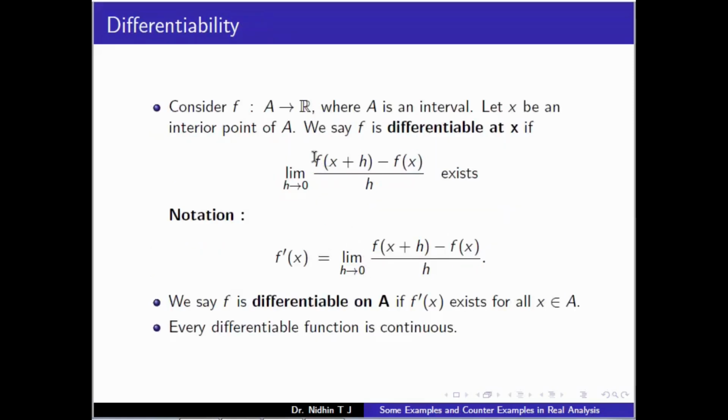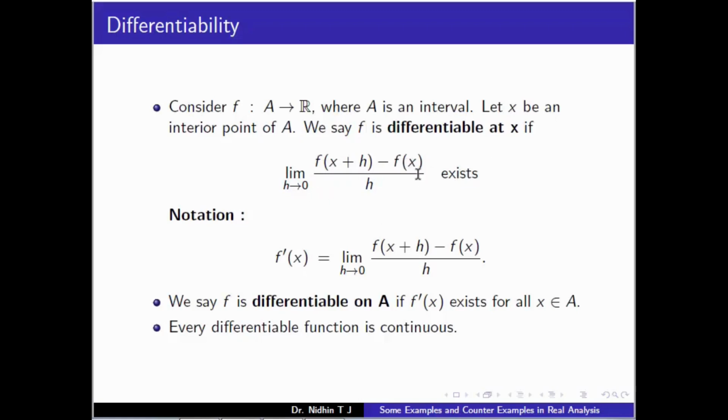Another class of functions is differentiable functions. To define: f from A to R, A is an interval, x an interior point of A. We say that f is differentiable at x if this limit exists, that is, the limit as h tends to 0 of f of x plus h minus f of x upon h exists.